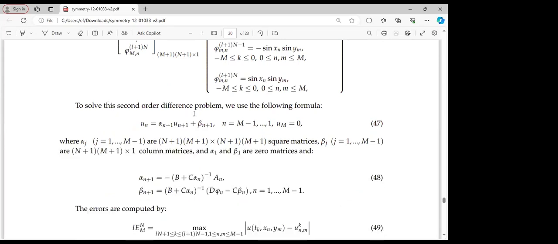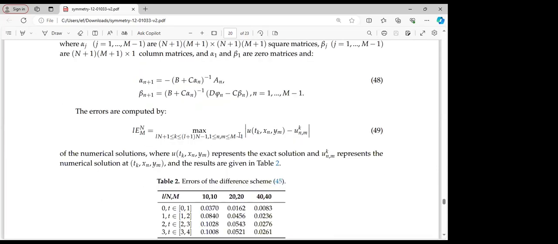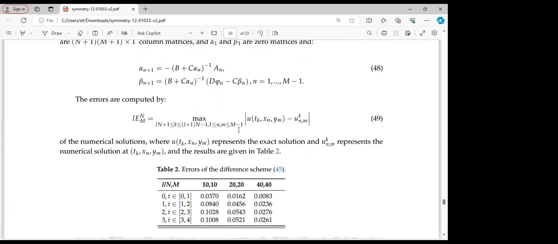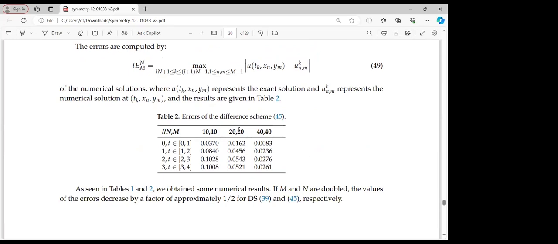In order to solve this, we used a MATLAB program with equation 47. I also have this code with me, and anyone who would like to verify the result can request it, and I will be glad to give it to them.